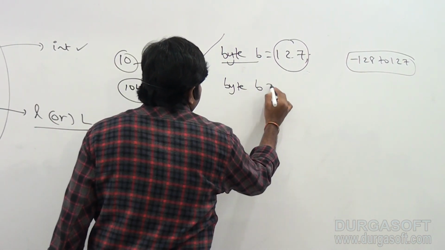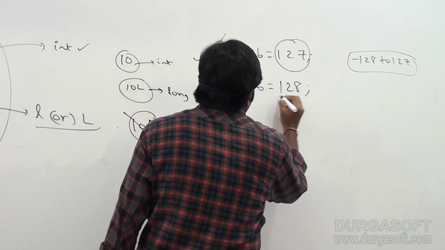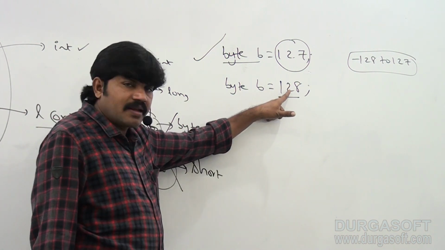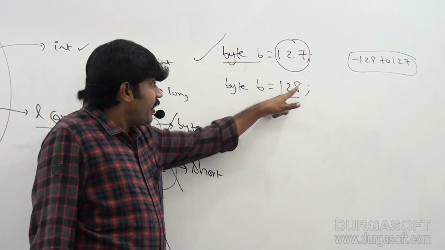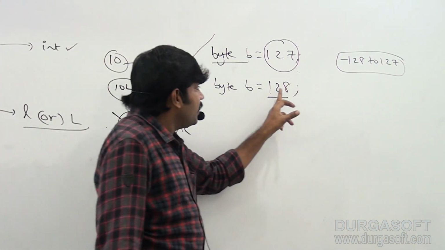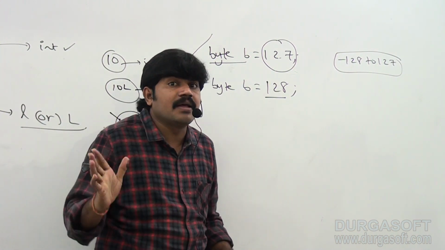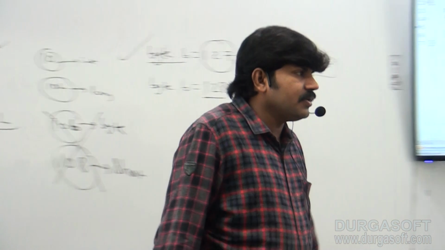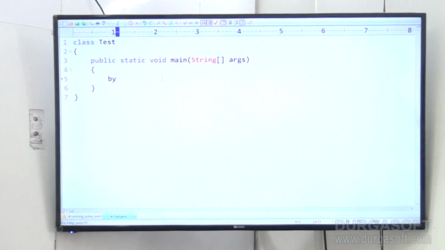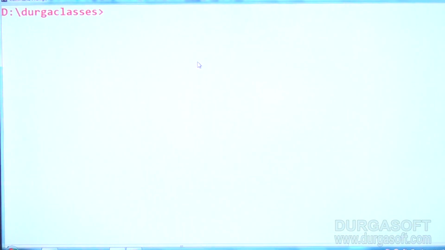Suppose I take byte b = 128. We are assigning an integral literal to the byte variable, but the value is not in the range of byte, which goes up to 127 only. Here we have 128, so immediately we get an error. Let me show this here. Byte b = 127 is valid, no problem at all.